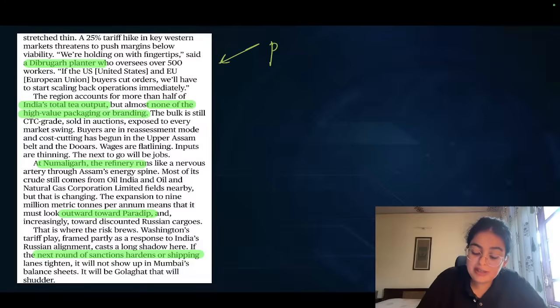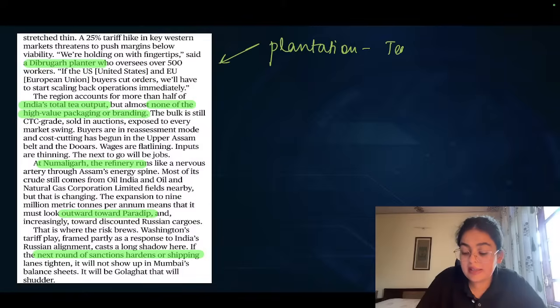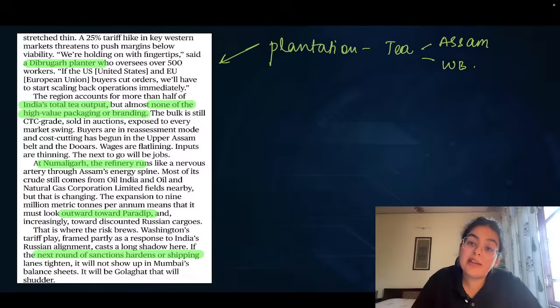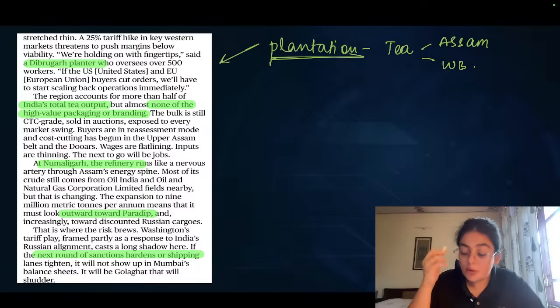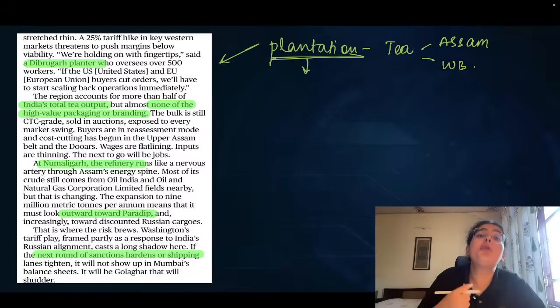So there will be worries when it comes to the plantation sector, the tea industry that is situated in states such as Assam and West Bengal. And therefore they would need a certain amount of protection and hand-holding services. Most of the plantation here is not of high value packaging. Most of the plantation here is not sold in a very good branded format. And therefore, we never truly fully exploited the potential of the plantation industries in these regions.